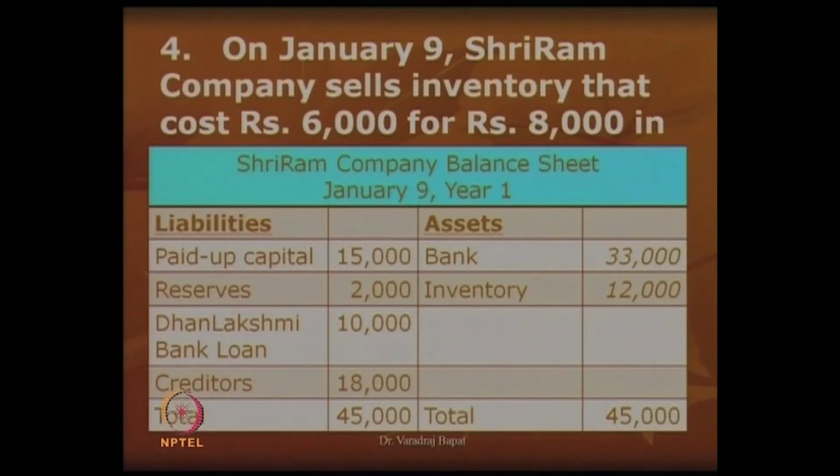Liability side, paid up capital is same. Dhanalakshmi Bank loan is same, creditors is same, but a new liability called reserves has come, which is for 2,000. So, the total is 45.